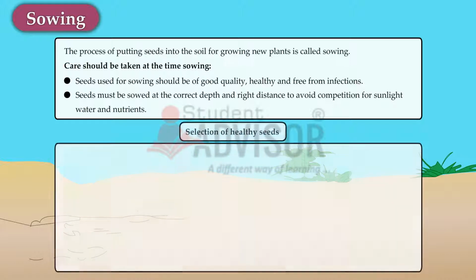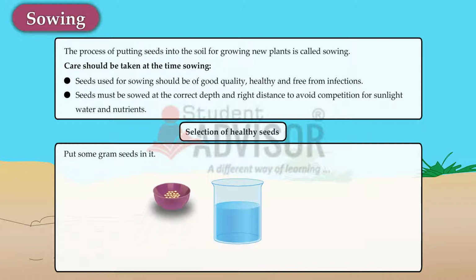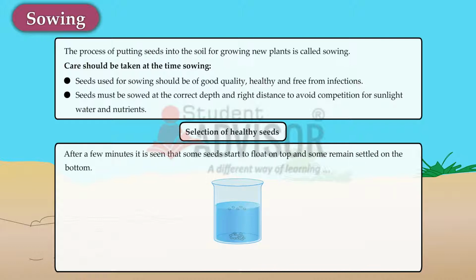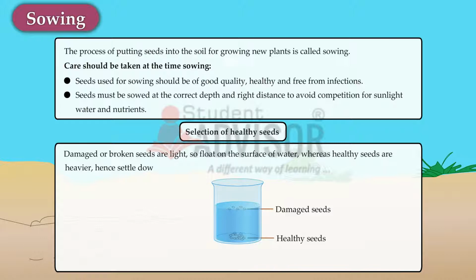Selection of healthy seeds. Take a beaker with some water. Put some gram seeds in it. After a few minutes it is seen that some seeds start to float on top and some remain settled on the bottom. Damaged or broken seeds are light, so they float on the surface of water, whereas healthy seeds are heavier, hence settle down at the bottom.